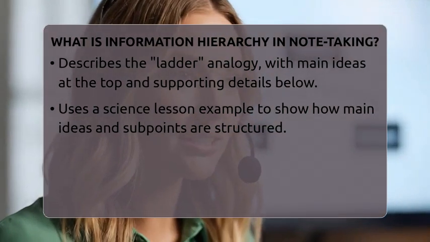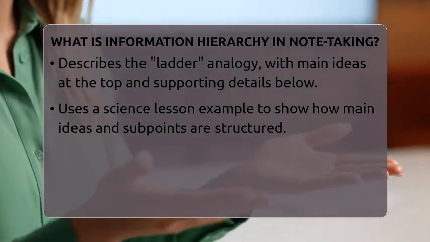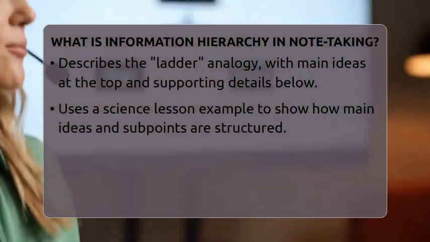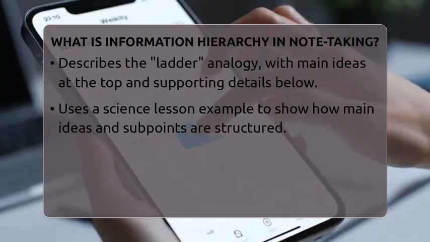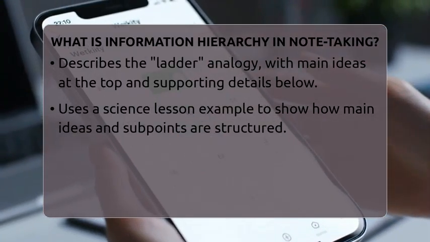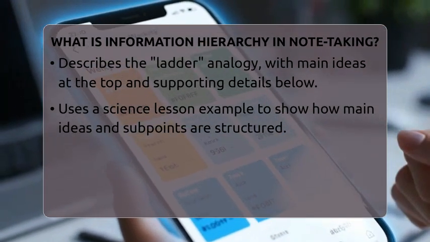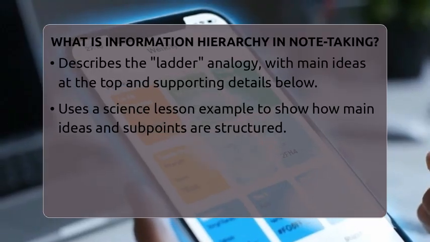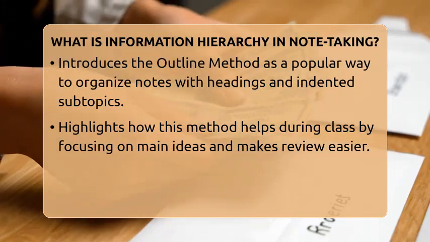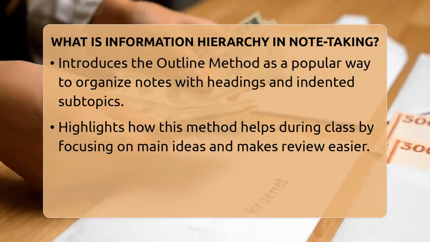One popular way to organize notes this way is called the outline method. You write main topics as headings, then indent subtopics underneath. Supporting facts or examples go even further under the subtopics. This makes your notes look like a clear map of ideas.